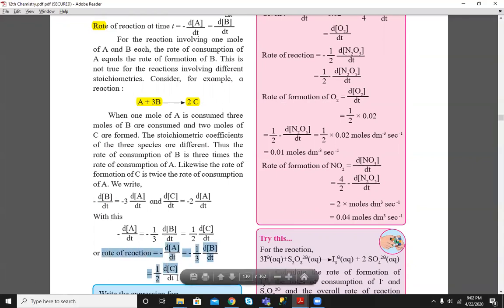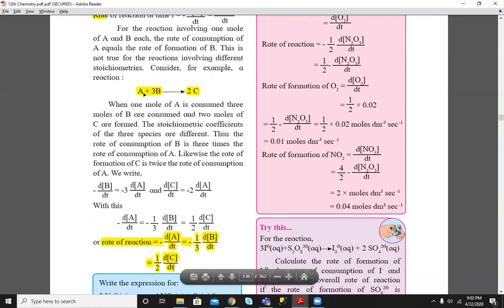So just see this. Okay, so the rate of consumption of A will be minus dA by dt, the rate of consumption of B is minus dB by dt, and the rate of formation of product will be dC by dt. Whenever we are considering rate with respect to an individual reactant or product, then don't apply the coefficient. While writing the rate of the overall reaction, just use this coefficient.